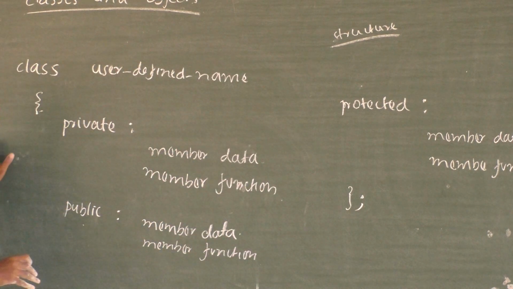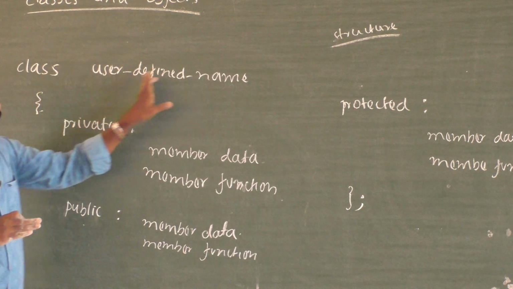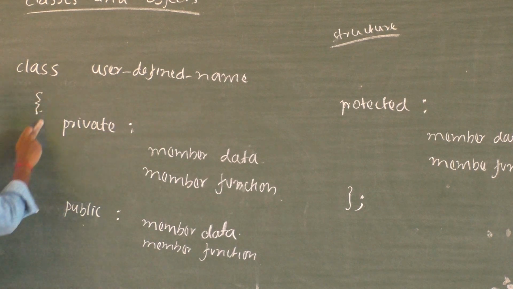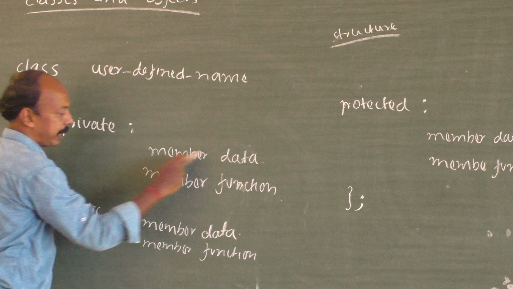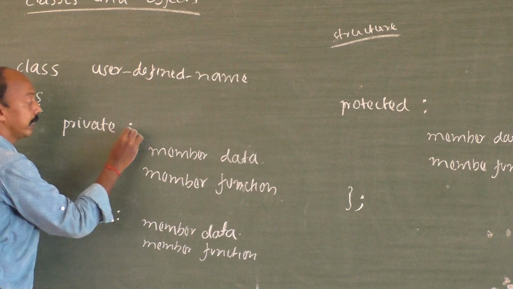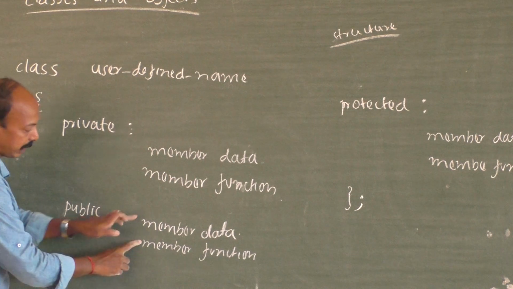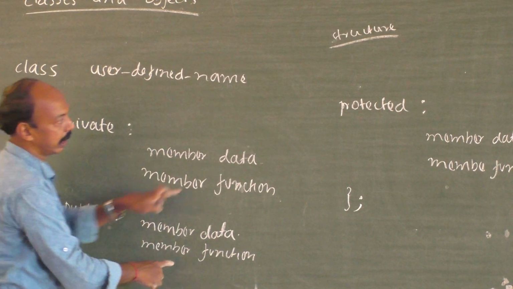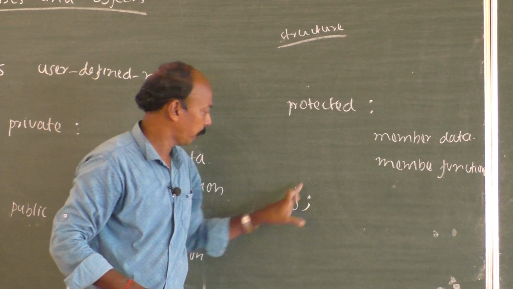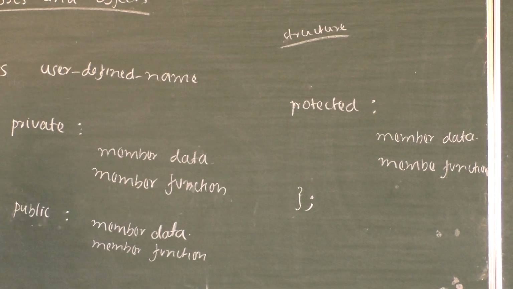Let us come back to the syntax. It starts with the keyword class, user defined name, any name that we can give to the class, then opening flower bracket, private, member data, member function. You need not have a semicolon here, but here it is colon, which is compulsory. Again, public, colon, same thing, member data, member function. Then comes protected, colon, member data, member function, close that, semicolon. This is how a class is defined.